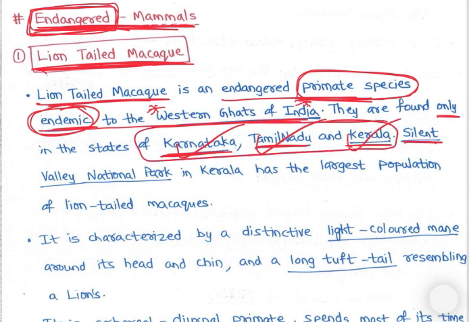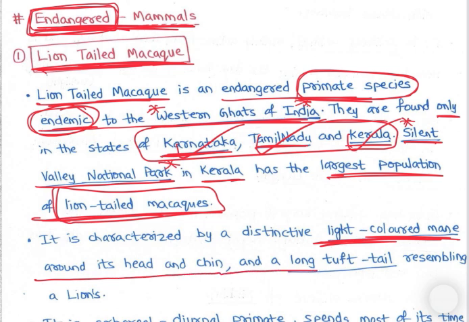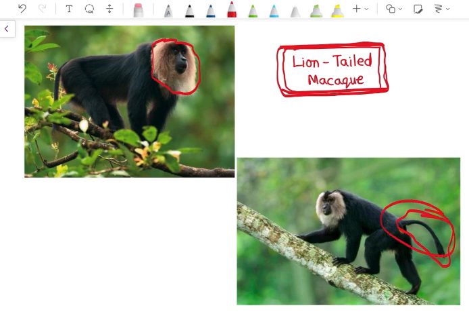Silent Valley National Park in Kerala has the largest population of lion-tailed macaque, right? It is characterized by a distinct light-colored mane around its head and chin and a long tufted tail resembling a lion's. Let's look at the image, you will get clarity. See, this is the lion-tailed macaque. Now look, the tail is like a lion's, and it has a distinctive light-colored mane around its head and chin.